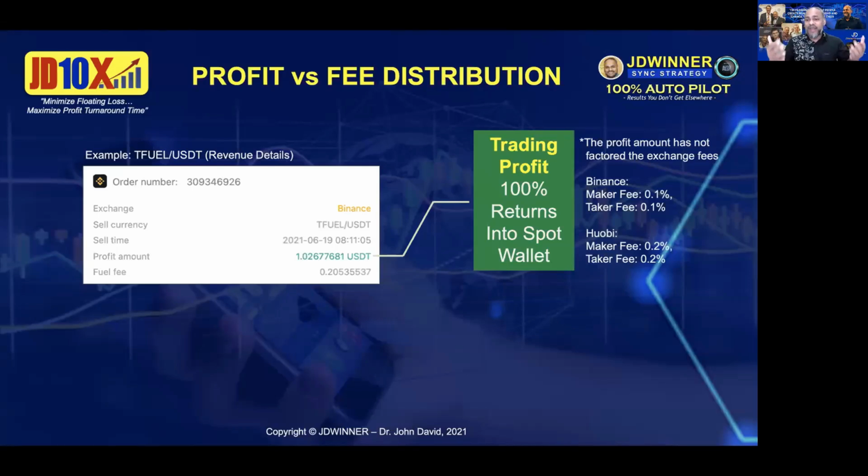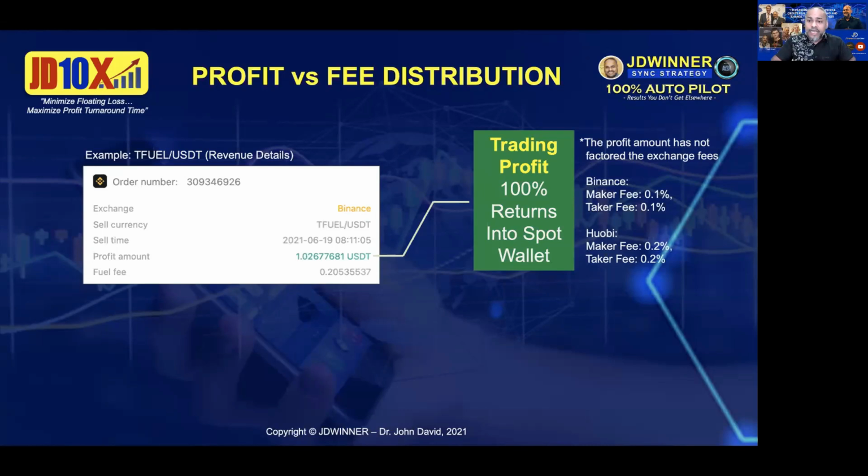Please take note. Some people ask, can I withdraw this revenue that I've earned in the bot? No, you don't withdraw, because it is already instantly transferred into your Huobi account. This amount is already deducted with the 20% or 21%, to be precise. So what goes into your spot wallet is 100% of this profit.